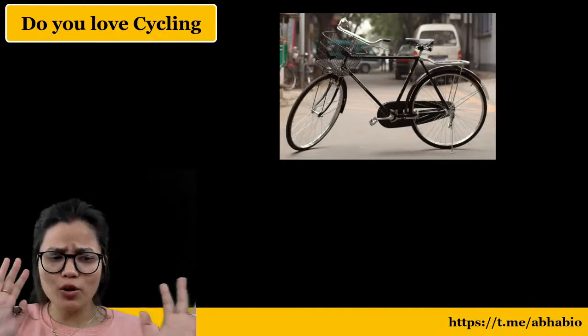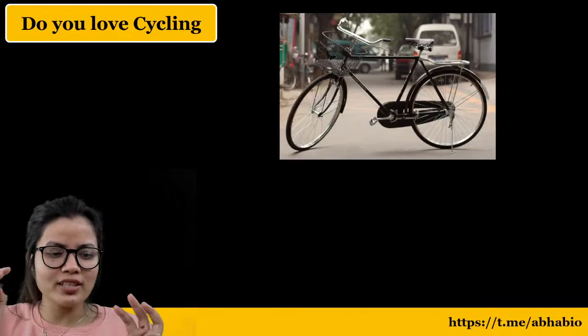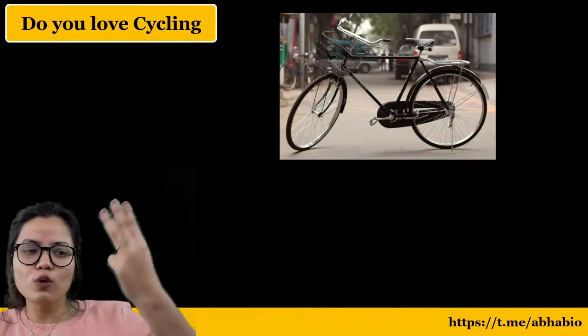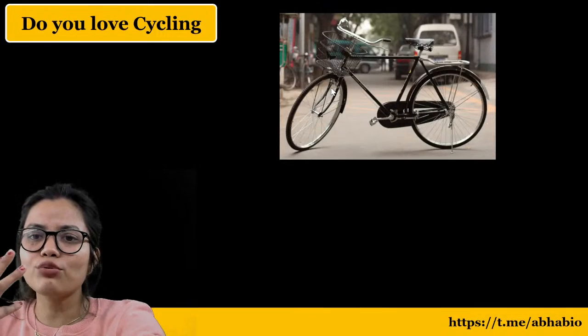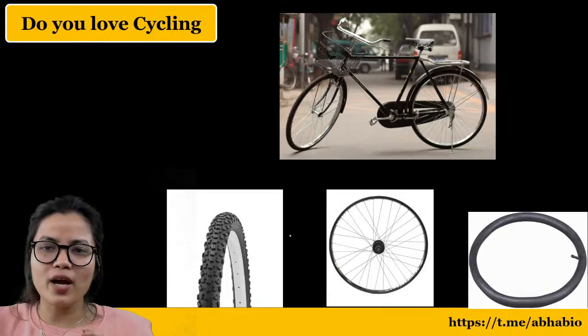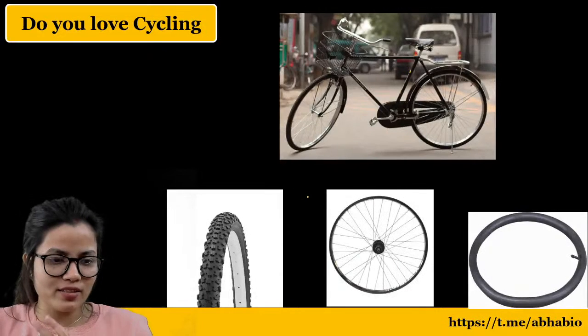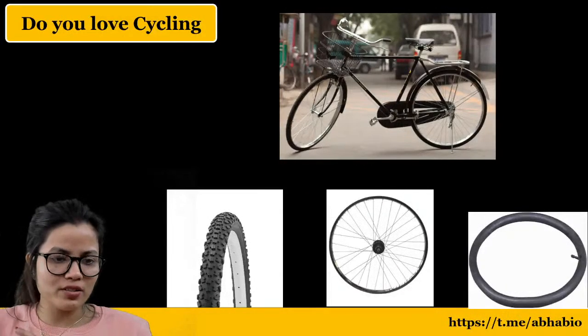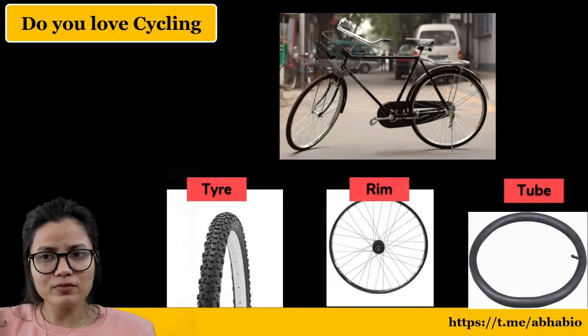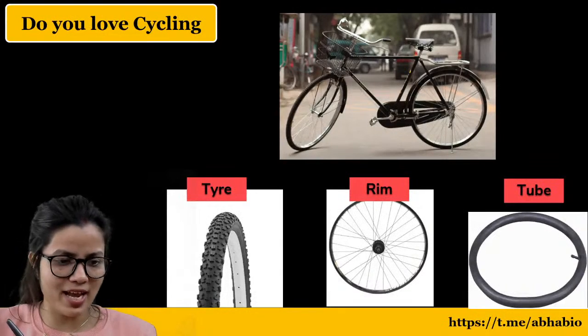Okay, I think all of you love cycling, right? If you see the wheel, the part which moves, it has three regions, basically. The one, as you can see, is the tube. The other one is the steel wala aapka rim, and the one is the tire.